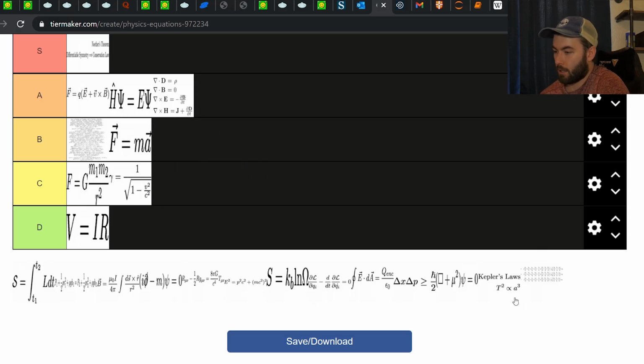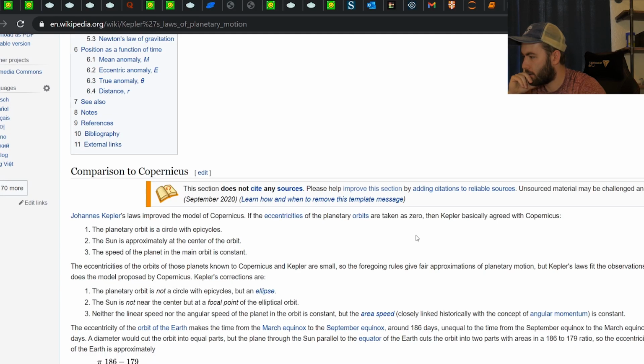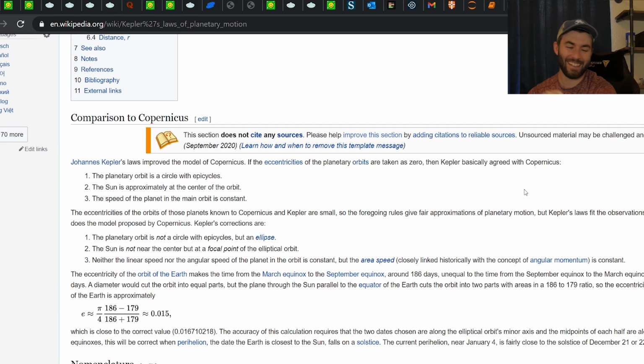Kepler's laws. God, can I even recite Kepler's laws anymore? You've got the one that says that the area swept in a certain time interval is constant for an orbit. You have the semi-major axis cubed is proportional to the square of the period. Oh no, I had this backwards. And then wait, what's the first one again? Oh, god damn it. And then the orbits are elliptical. Damn it. That's embarrassing. That's not going in the video.